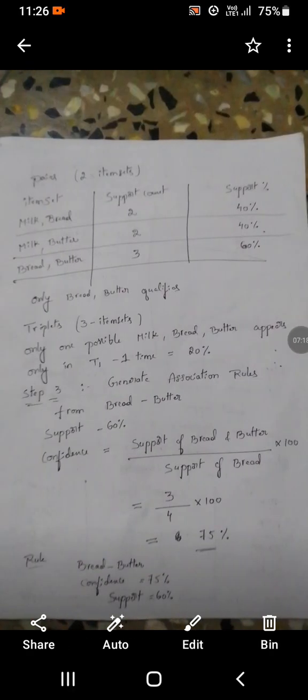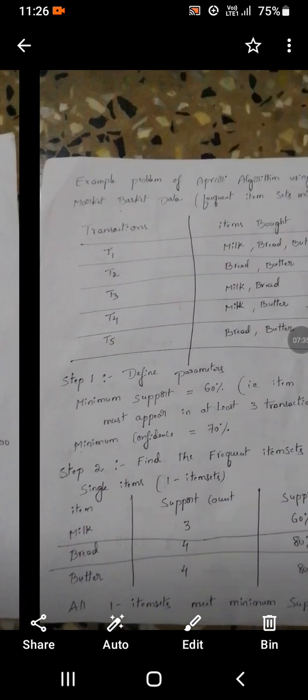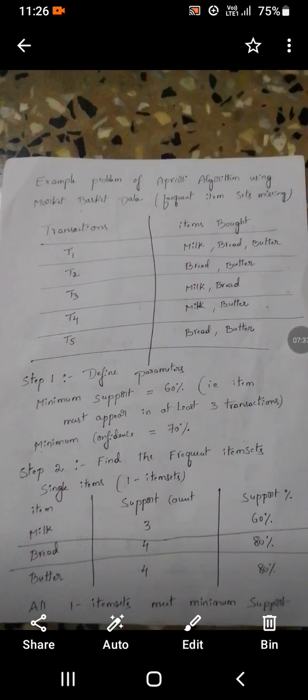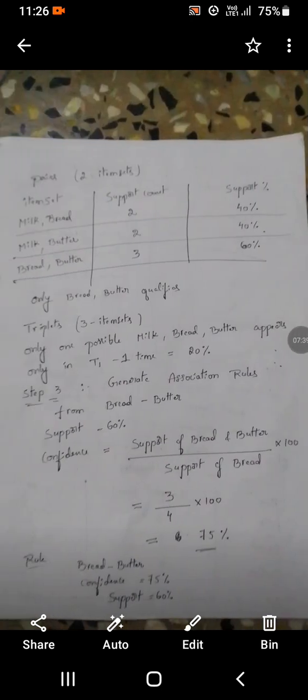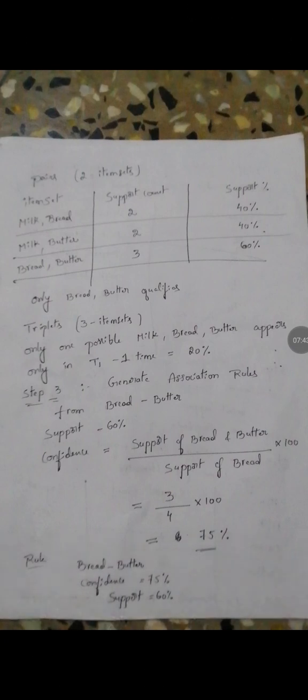Okay, that means the support count is 3, and automatically the support percentage is 60 percent. Only bread and butter qualifies at 60 percent. As per the triple item sets, only one triple item set is there, that is the first transaction T1: milk, bread and butter. If you calculate for the triple item set, only one is there, it reaches 20 percent. Okay, it's not qualified.